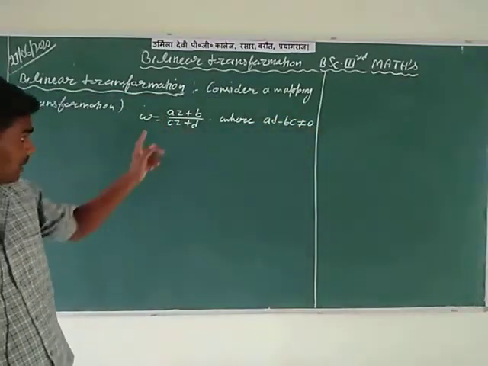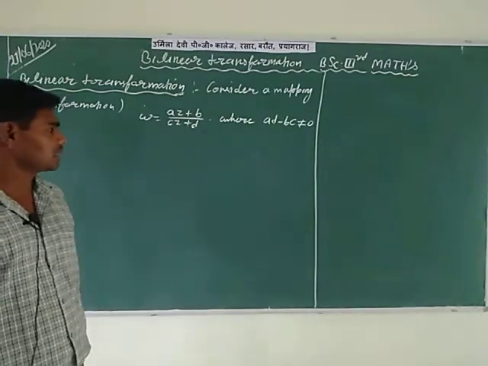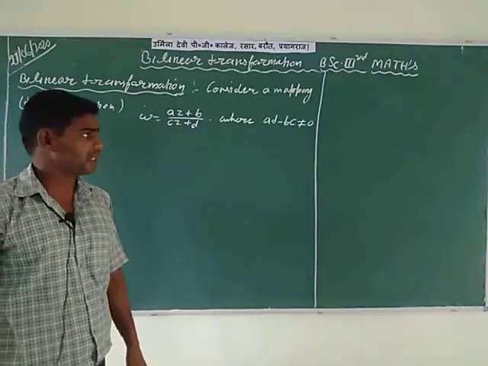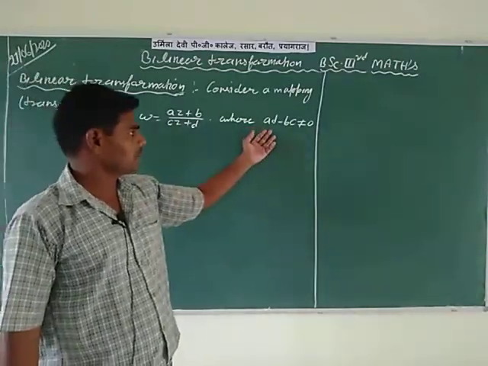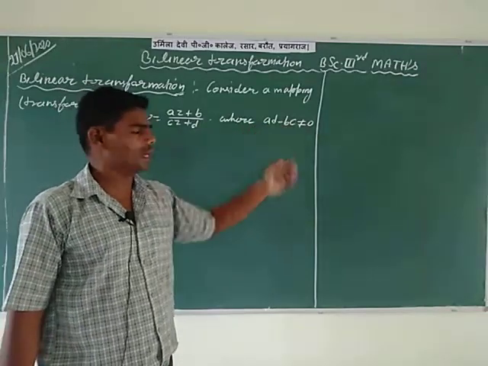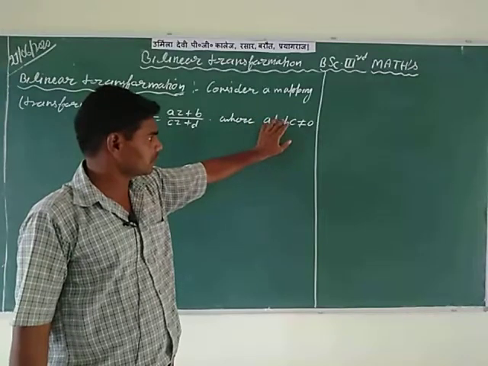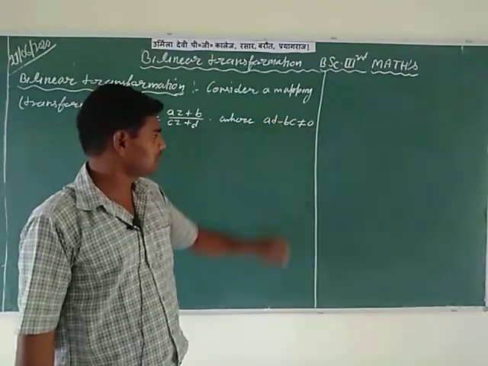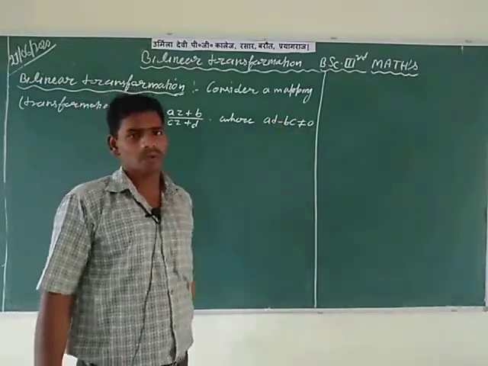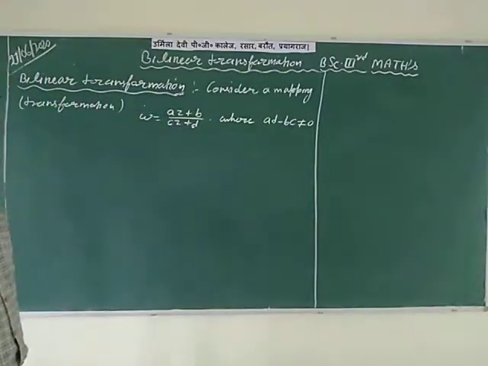So for any transformation to be a bilinear transformation, first write it in this form, and after that check the product AD minus the product BC. Here A, D, B, C are complex numbers, and minus means the difference of these products should be not equal to 0. Then the complex number transformation is called a bilinear transformation.